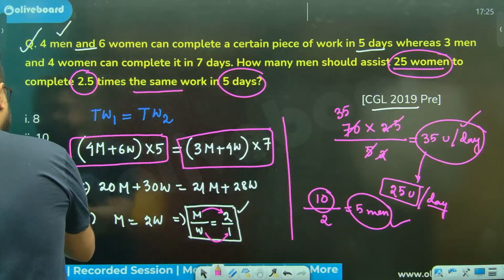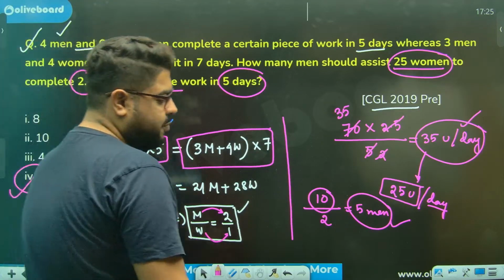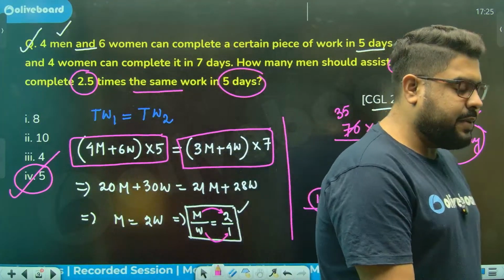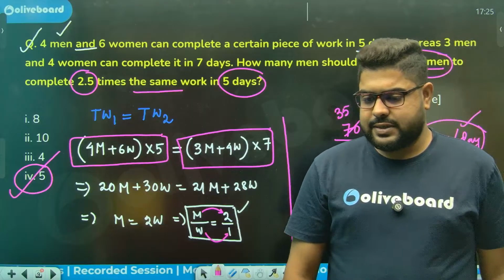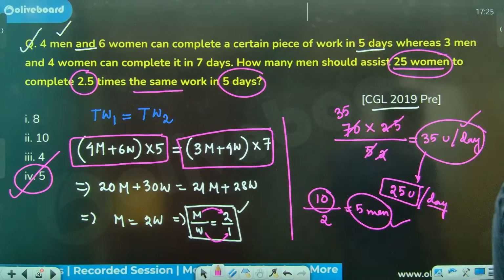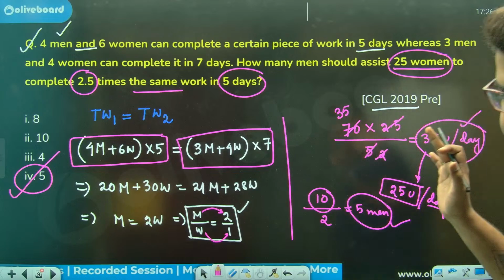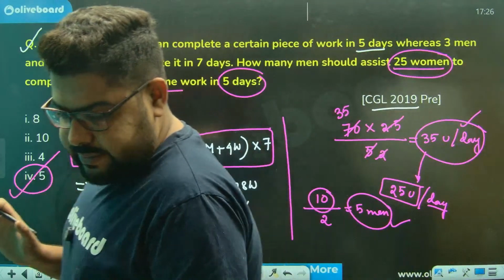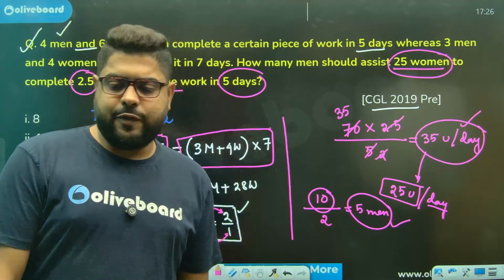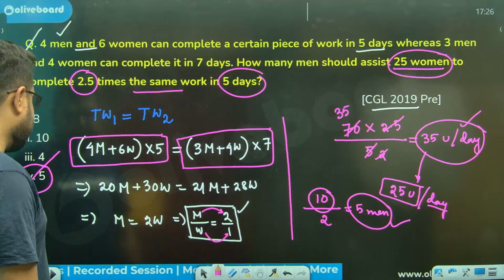How many men? Sir, option number 4, 5 men. 5 men will be required to do this. Now, again, have a look at this. Tell me whether it is clear or not. Absolutely clear, everyone? Very, very simple thing. Perfect, everyone? Chal, let's move on.